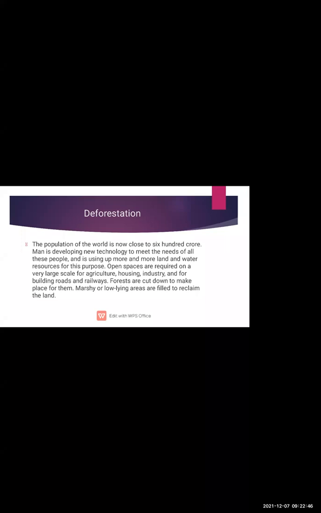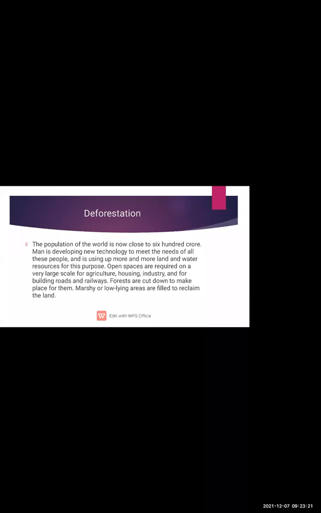Now deforestation. What is deforestation? See, the population of the world is now close to 600 crore. Man is developing new technology to meet the needs of all these people and is using up more and more land and water resources for this purpose. The population has reached close to 600 crore all over the world.